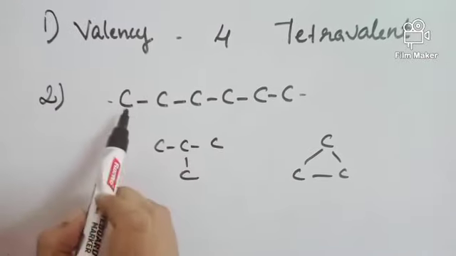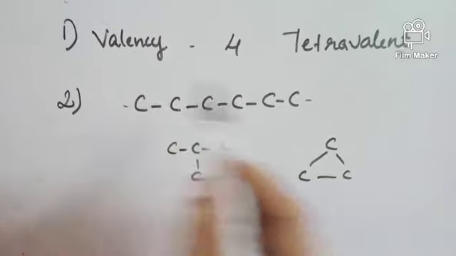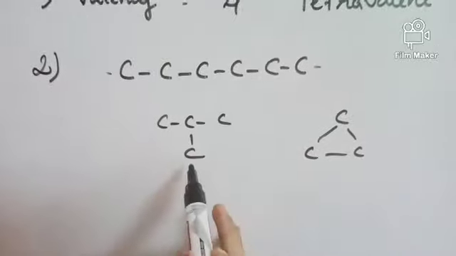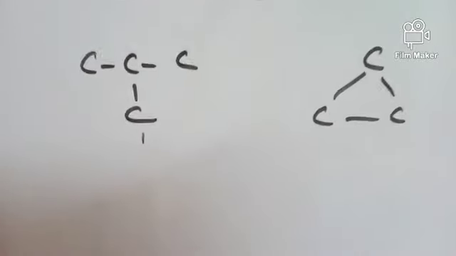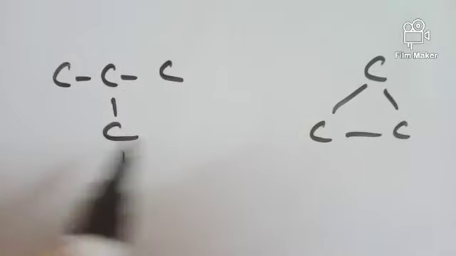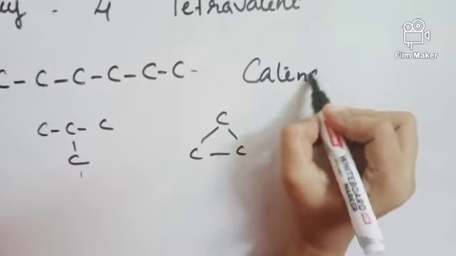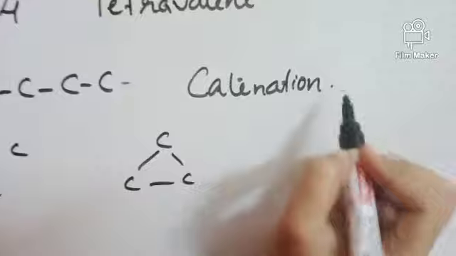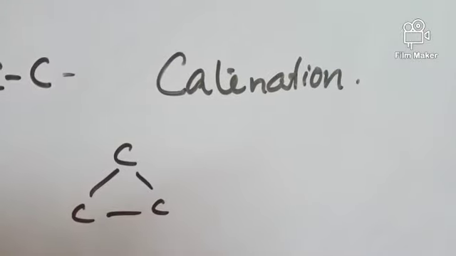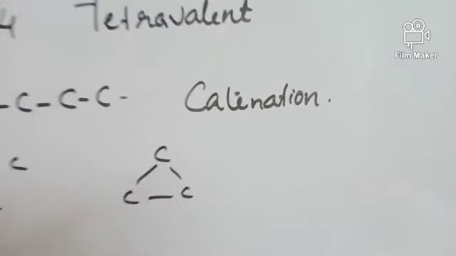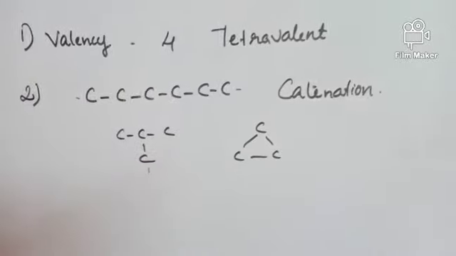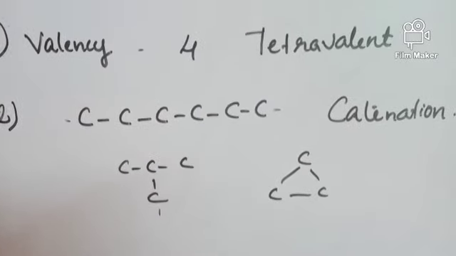So carbon can form a link with carbon atoms to form long chain, branched chain or cyclic compounds. This unique property of carbon is called catenation. Catenation is the self-linking capacity of carbon to form long chain, branched chain or cyclic compounds.